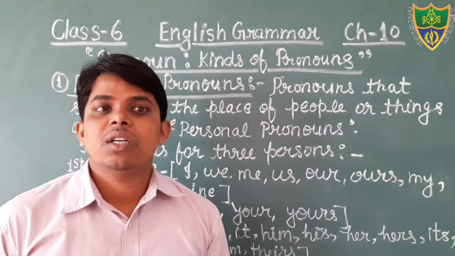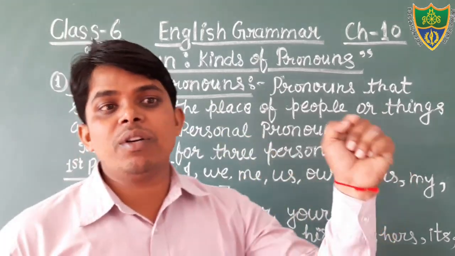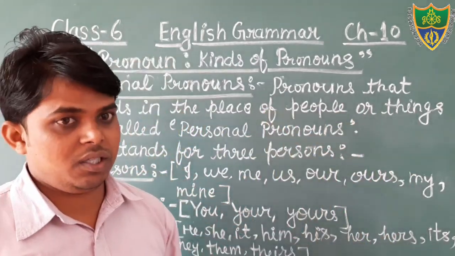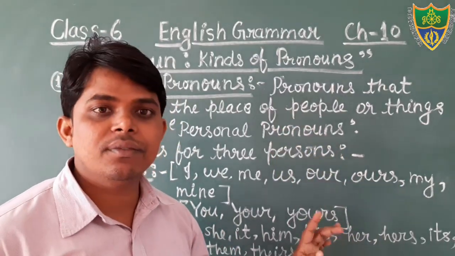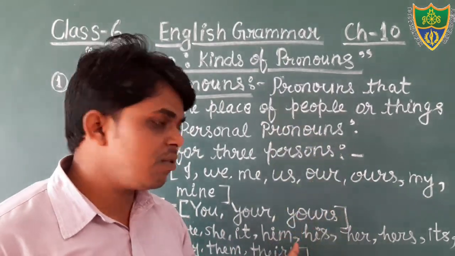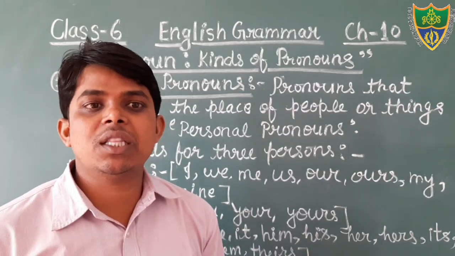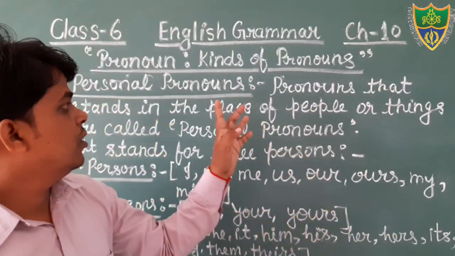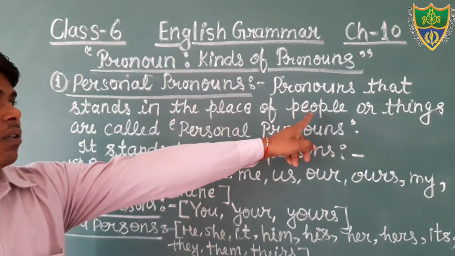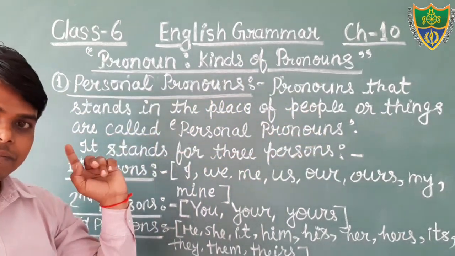Okay, students? And the personal pronoun stands for these three persons. And wherever you get these pronouns, you could understand that these are personal pronouns, if they are used for persons or for things.